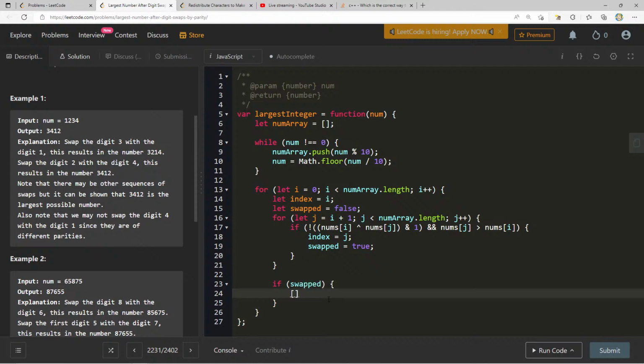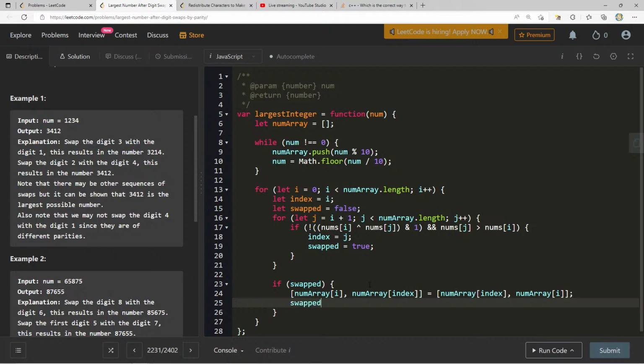And then at the end, we can say if swapped, we'll go ahead and do this swap. So now we can say num array of i with num array of index equals num array of index, num array of i. Okay, if swapped, and then swapped will just reset to false. And I think else, can we just break here?